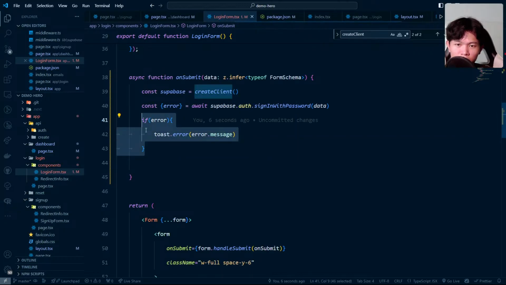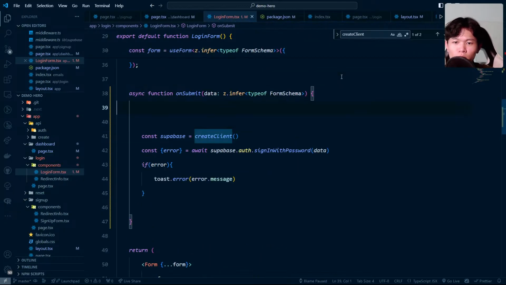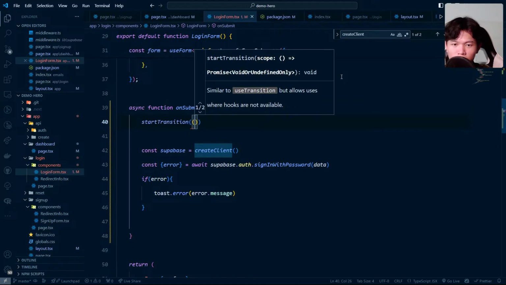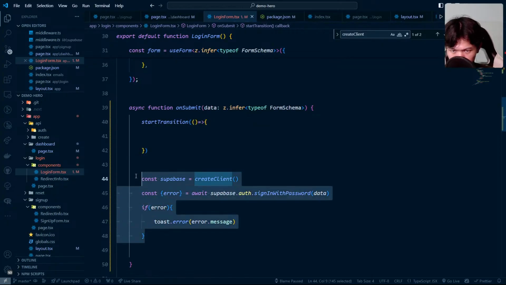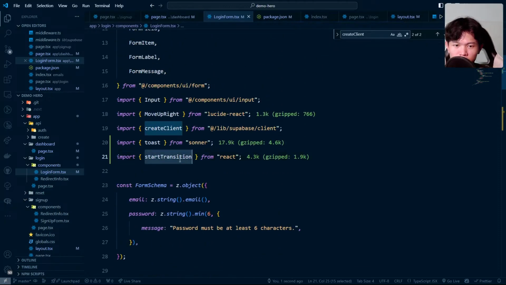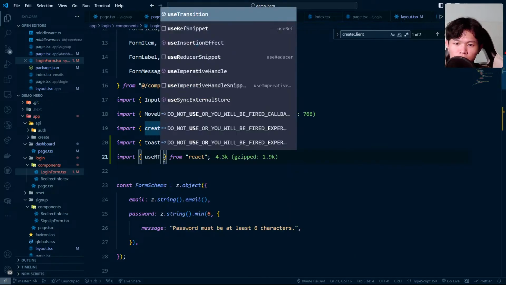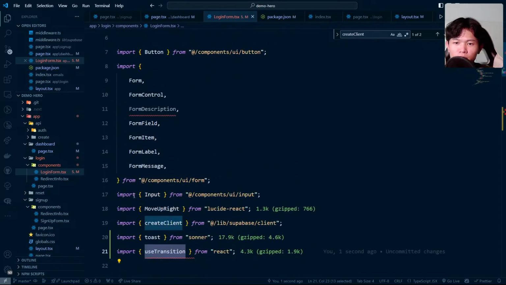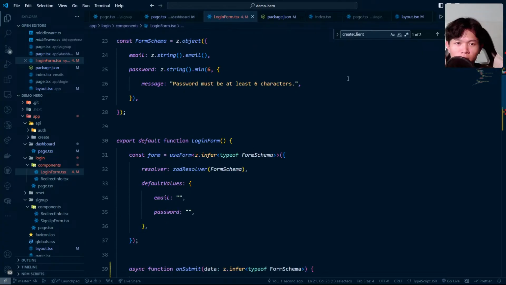I think, yeah, we need to do one thing right here, which is the same thing as sign up, which is useTransition. Did I import React before? No, that's good.